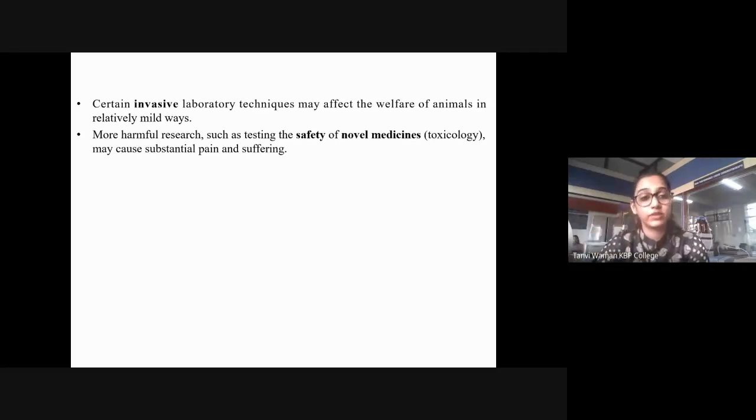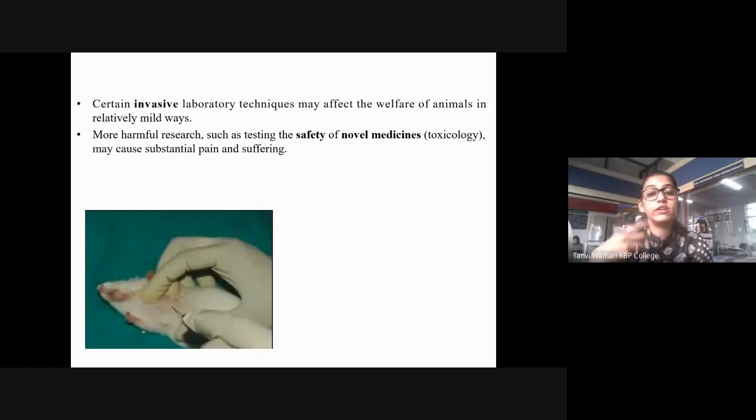Then more harmful research, such as testing the safety of novel medicines like toxicology, may cause substantial pain and suffering. Putting the word may in the sentence doesn't justify what they go through, because they go through a lot of pain and a lot of suffering, which they, being animals, cannot tell us. Of course, right? Even if they are mice or rabbits or whichever animal it is, it will endure some kind of pain and suffering after we do toxicity testing on them. Ultimately, they're going to die.